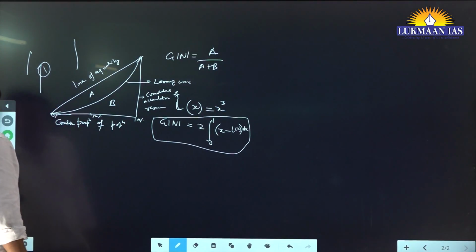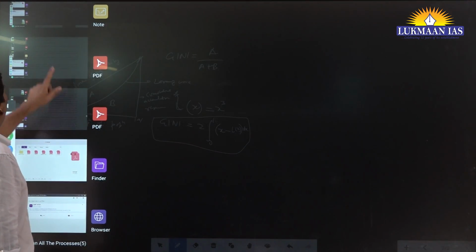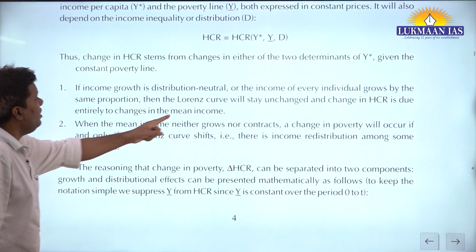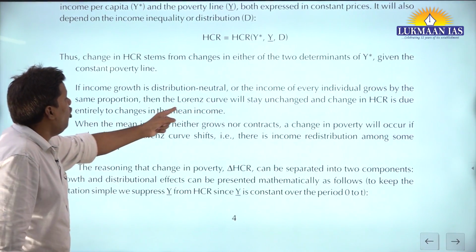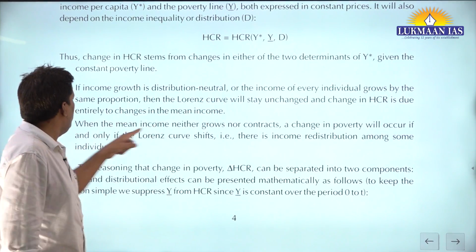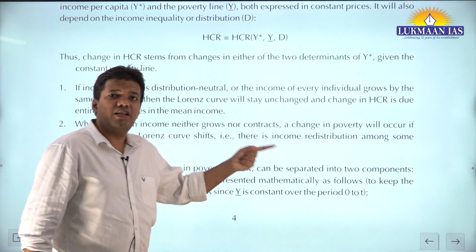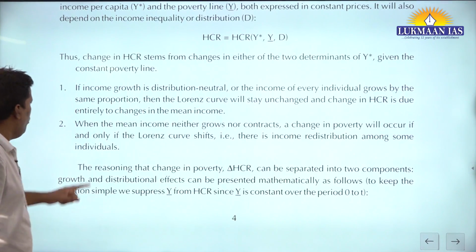So let's go back to the paper of the professor. So what he's saying, then the Lorentz curve will stay unchanged, and the change in poverty is due entirely to the change in the mean income. Right. The mean income is changing, not due to the change in the distribution.